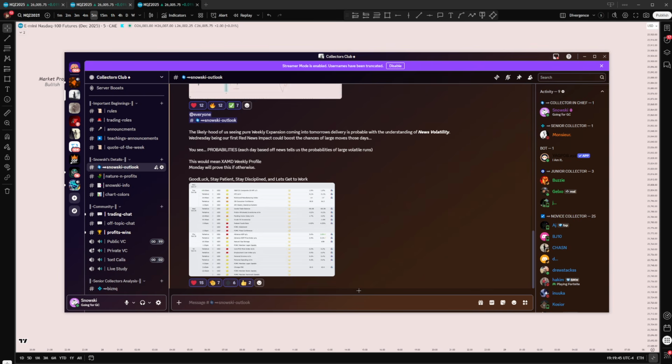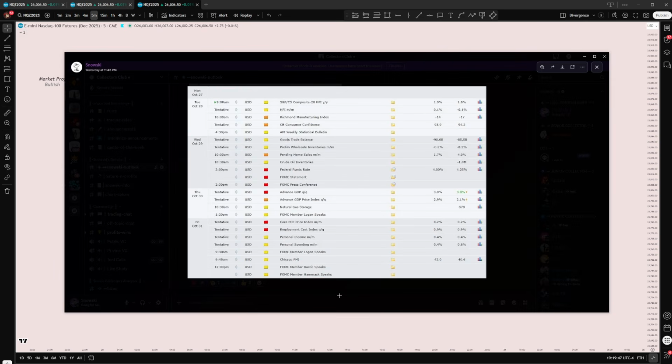Because news. If this is our weekly news and Wednesday's our first red folder, that would mean Wednesday has the probability of giving us our first large move, which would be what? Manipulation. Wednesday's what? Q3 of the week. Okay, so Monday, expansion. Tuesday, accumulation.